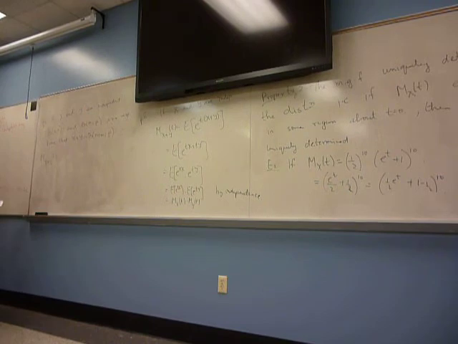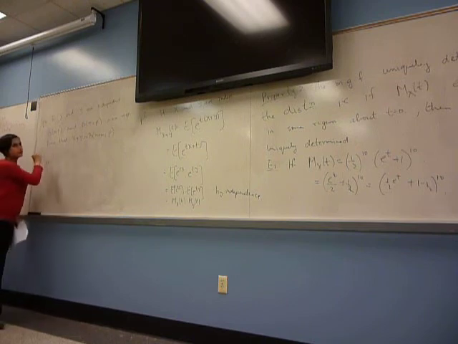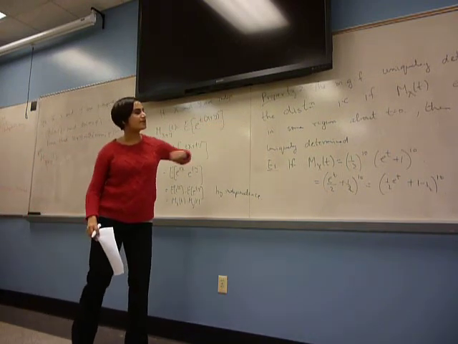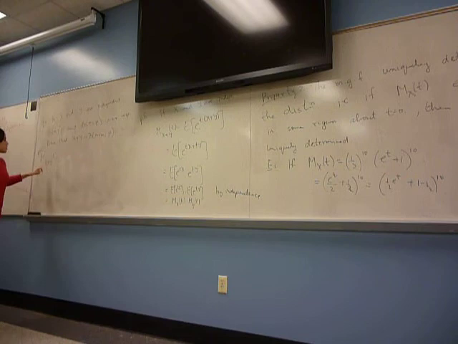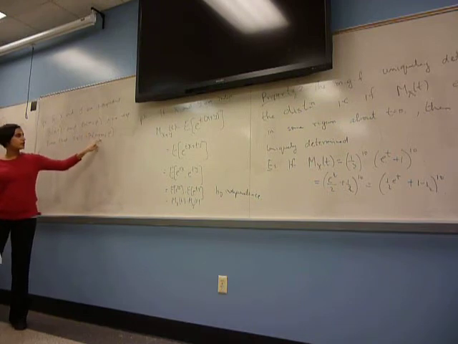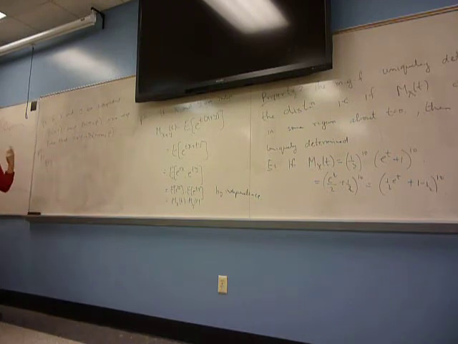So what all we need to do for this proof is, let me see. Now that we know this property of moment generating functions, all we need to do is show that the moment generating function of X plus Y has the form of the moment generating function of a binomial random variable with these parameters. Okay? And if we do that, we're done. All right, so let's start by calculating the moment generating function of X plus Y.